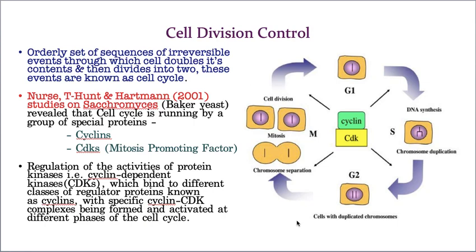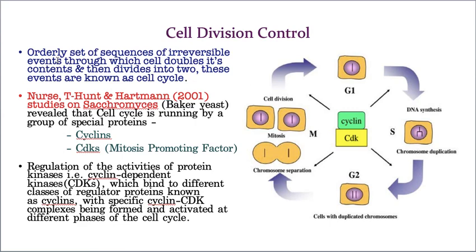like that, the long way that is cell division includes so many events. That's why at every point some checking must be there. Am I correct or not? That's why these checkpoints are established from one phase to another phase, and that is what I'm explaining about cell division control. So the orderly sequence of irreversible events through which a cell doubles its contents and then divides into two is known as the cell cycle. When this doubling and this division take place, it needs some checkpoints, then only the process goes smoothly.